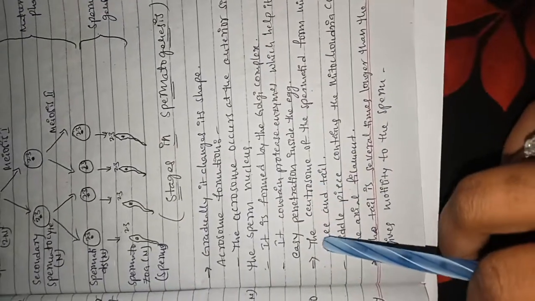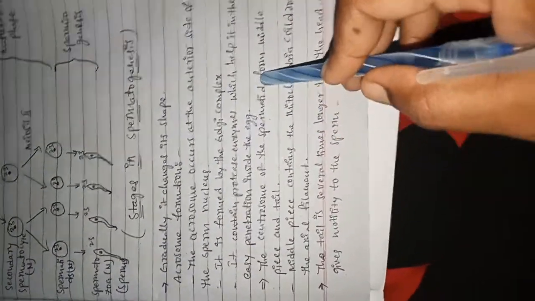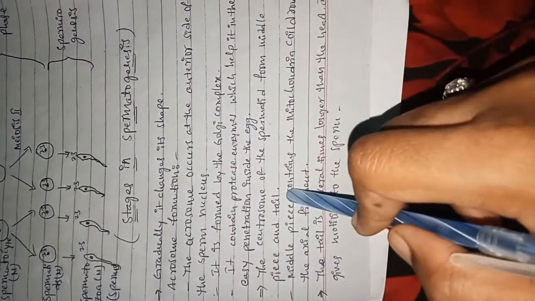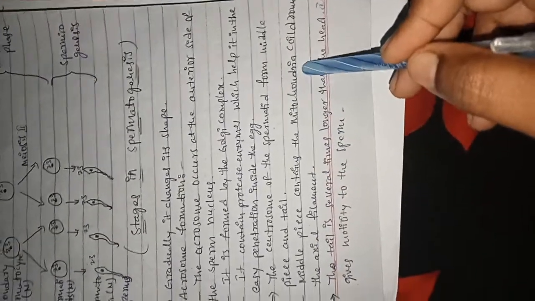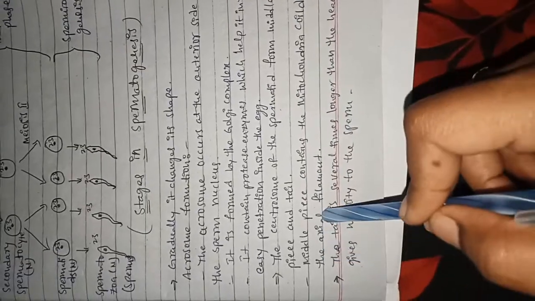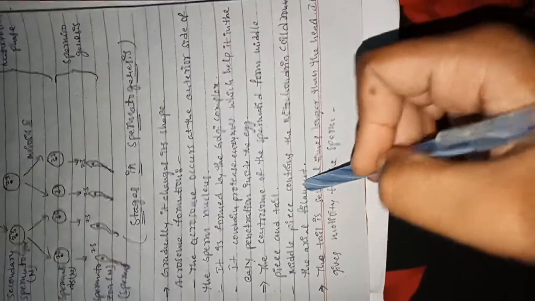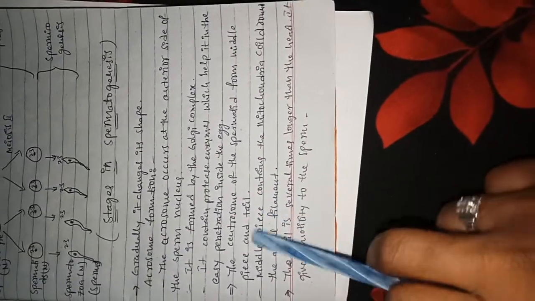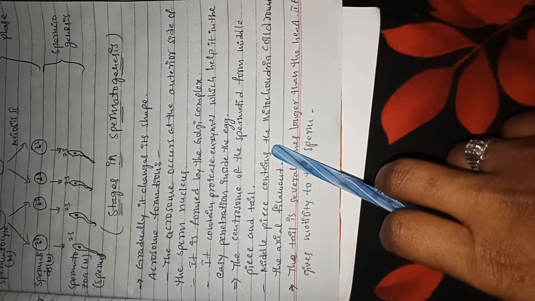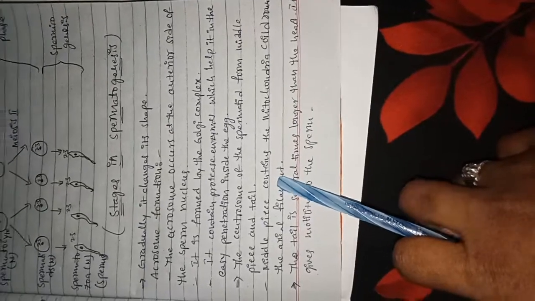Then the centrosome of the spermatid forms the middle piece and tail. The middle piece contains mitochondria coiled around the axial filament. This mitochondria provides energy to the sperms for their movement.